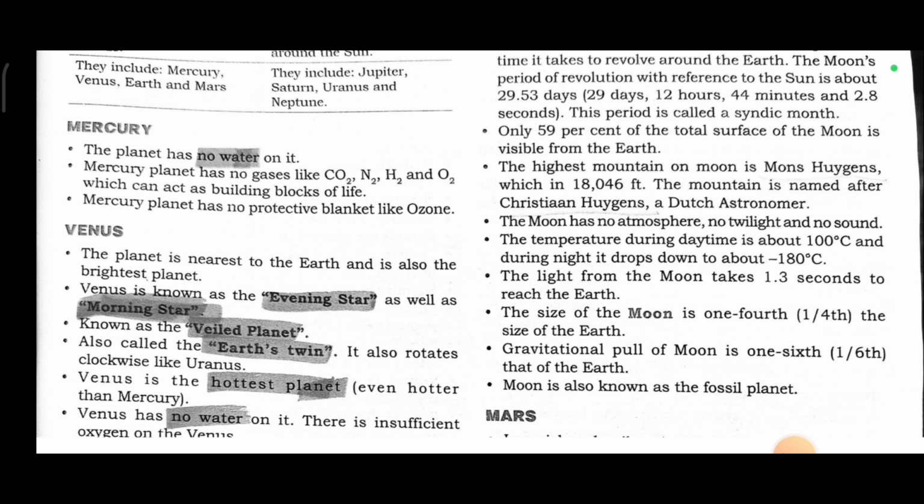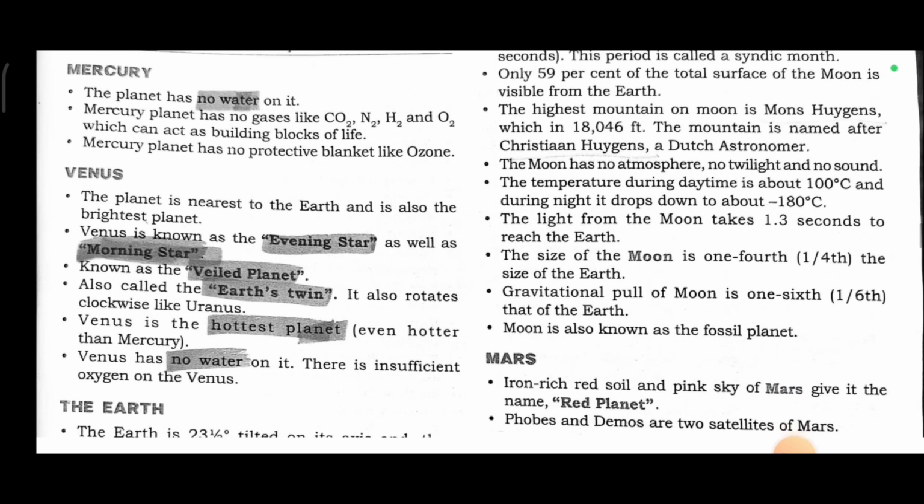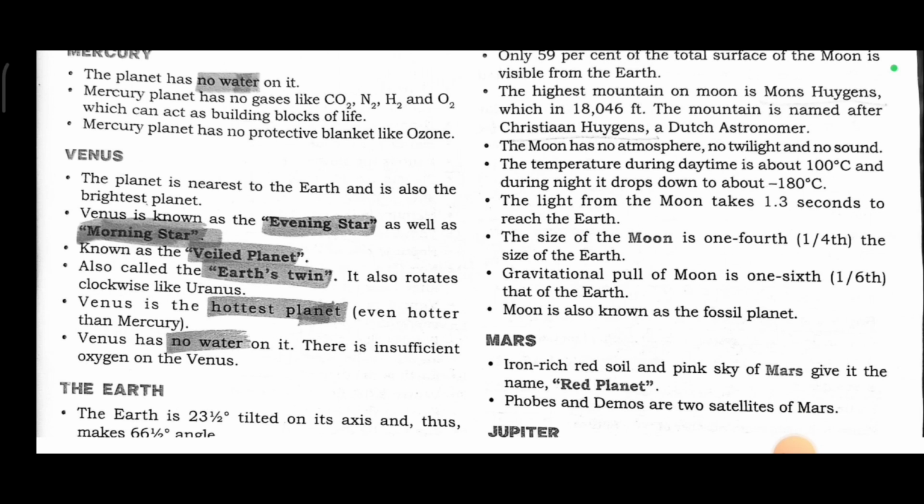Only 59% of the total surface of the moon is visible from the Earth. The highest mountain on the moon is Mons Huygens, which is 18,046 feet. The mountain is named after Christian Huygens, a Dutch astronomer.